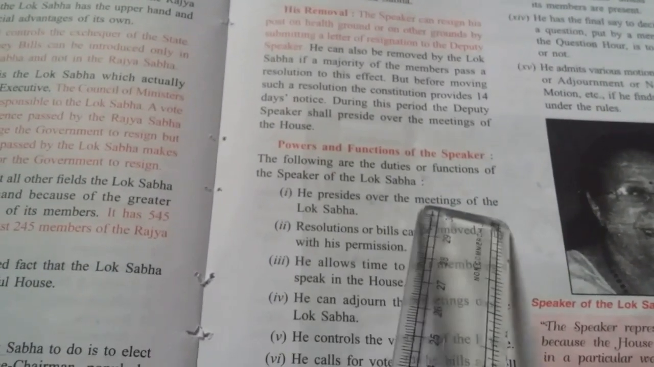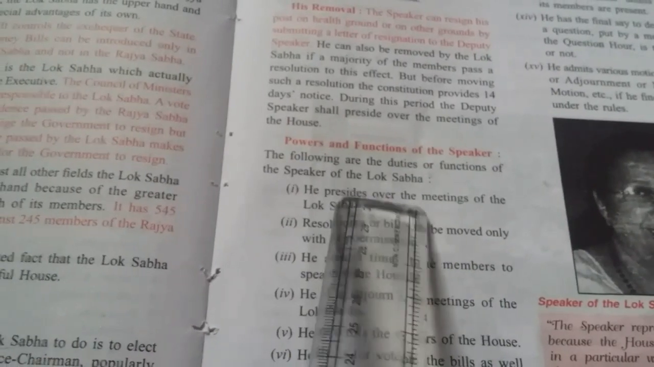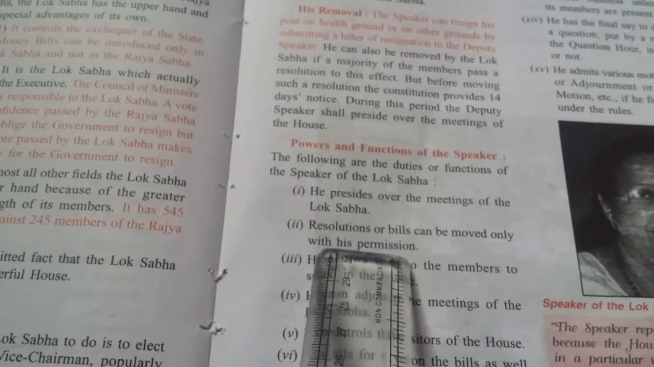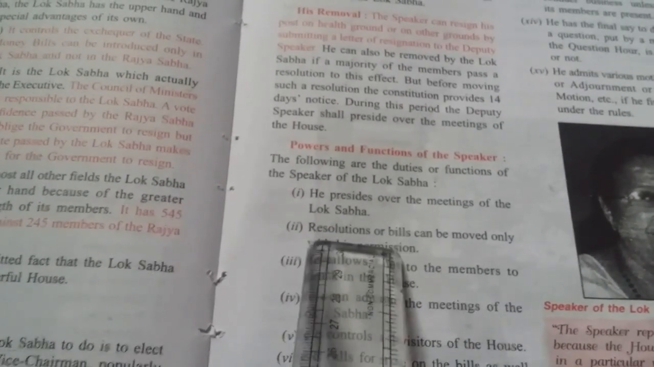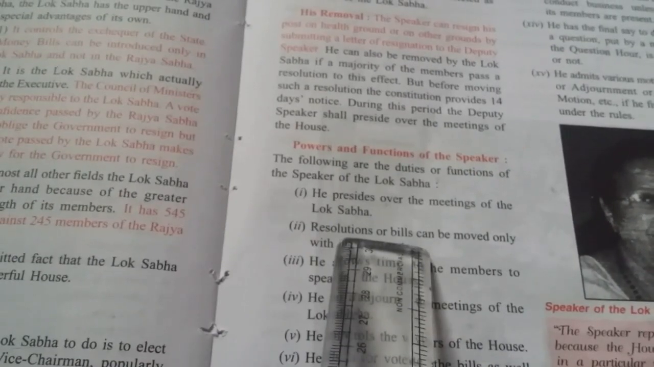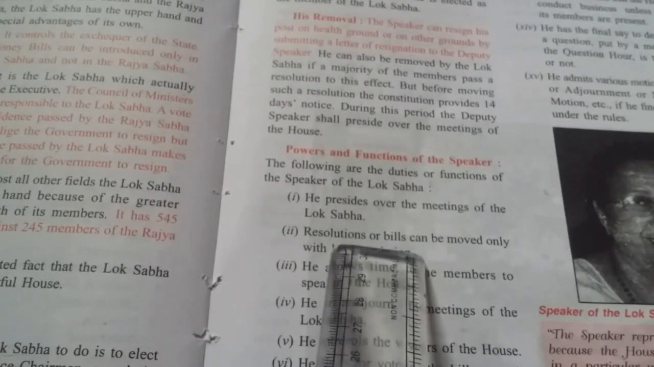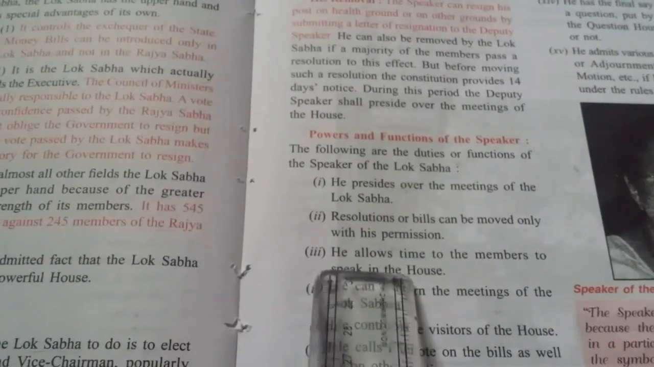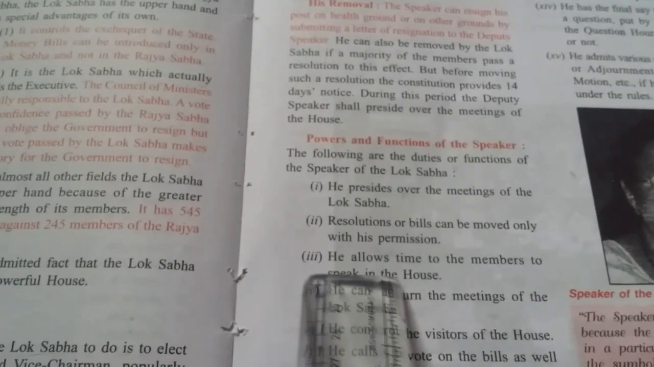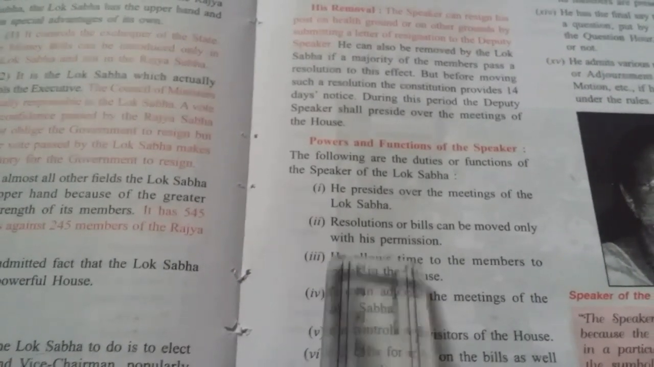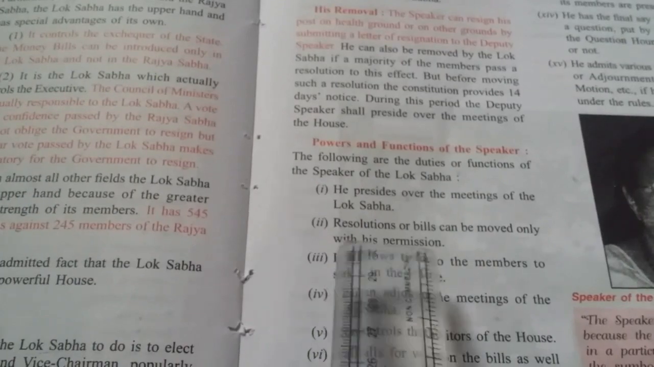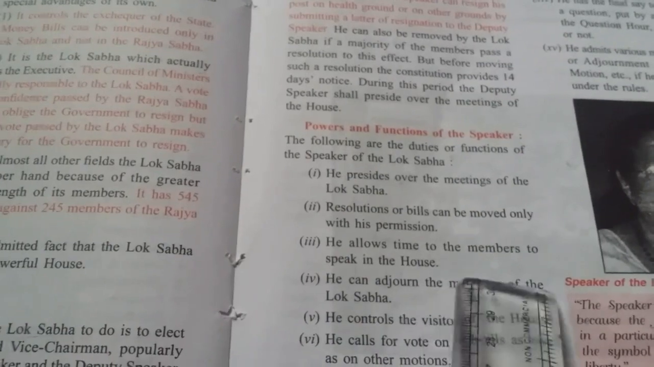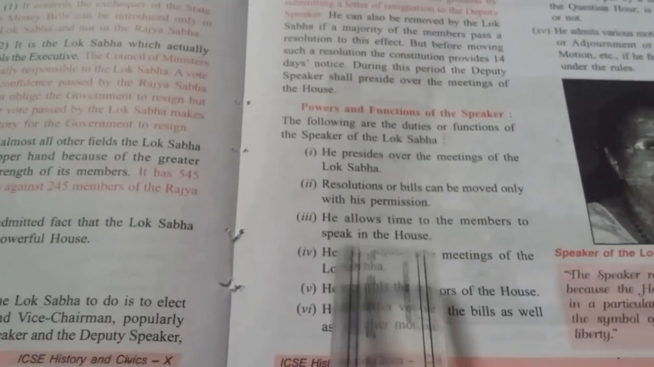He presides over the meeting of the Lok Sabha. He conducts the meeting. The resolutions or bills can be moved only with his permission. If anybody wants to take any decision or pass any bill, bill means not an ordinary bill, bill means law, the members can pass it only with his permission. He allows time to the members to speak in the house. He only gives time: in 5 minutes, 10 minutes you can talk, or half an hour, 1 hour. He gives the party time to talk. He can adjourn the meetings of the Lok Sabha. He can stop the meeting or send them out.